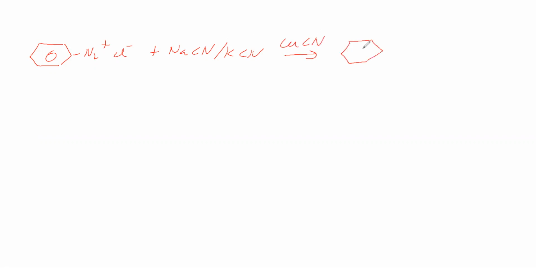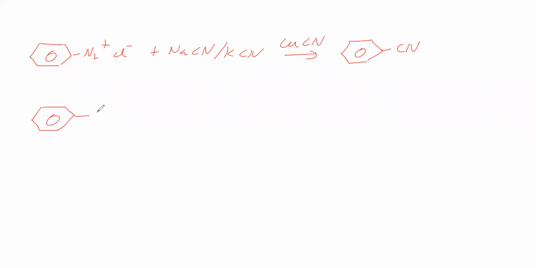Okay. Next reaction we will take benzene diazonium chloride. To this, we are adding sodium cyanide or potassium cyanide. Then the catalyst is cuprous cyanide. The product is cyanobenzene. So how this product is obtained, that we will see. We will see the mechanism.